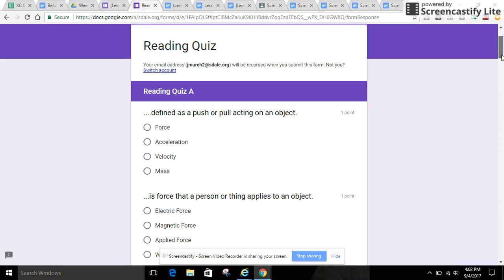Each one of these is worth 1 point. They do go in the exact same order as the reading, so you can pause your reading and pause this and do it all at the same time. Here we go. First question.